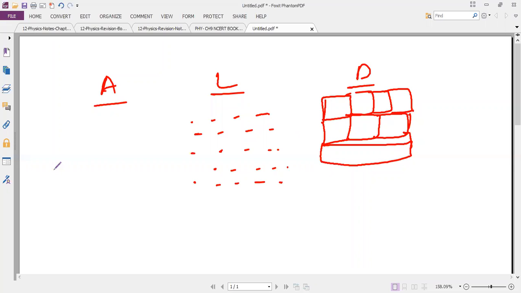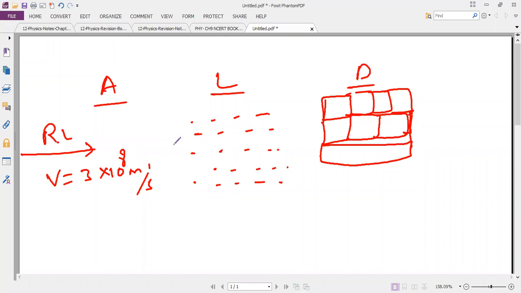Okay, this is air medium. I am sending a ray of light. So this is a ray of light passing through the air medium. At this time, the speed of light value is 3 into 10 power 8 meter per second. It will go very fast.